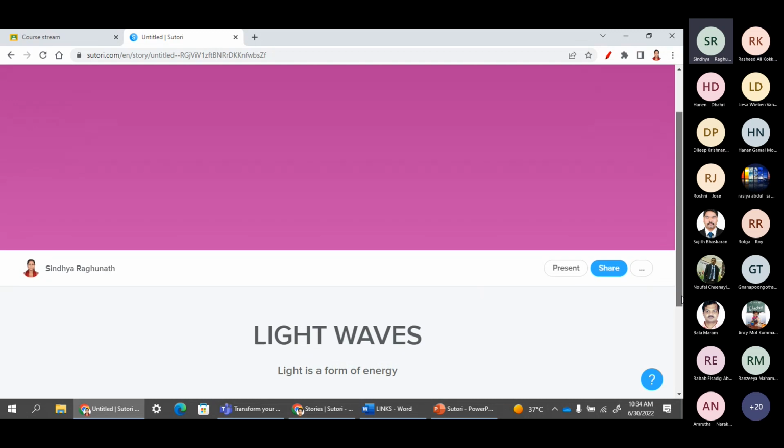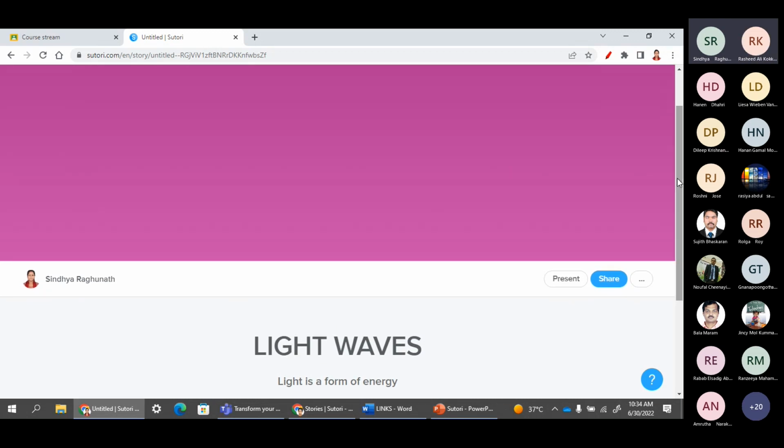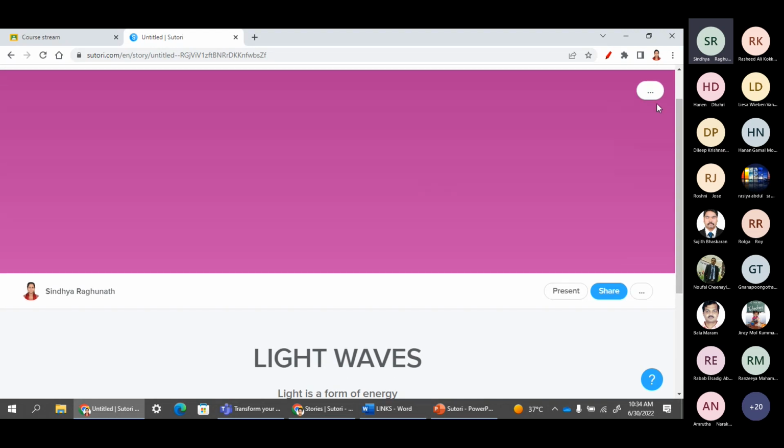And you can see here this part is what we call a panel. If we click on this panel, see here on the right hand side up, we can find three dots. What we need to do is give some introduction or an interesting picture here.